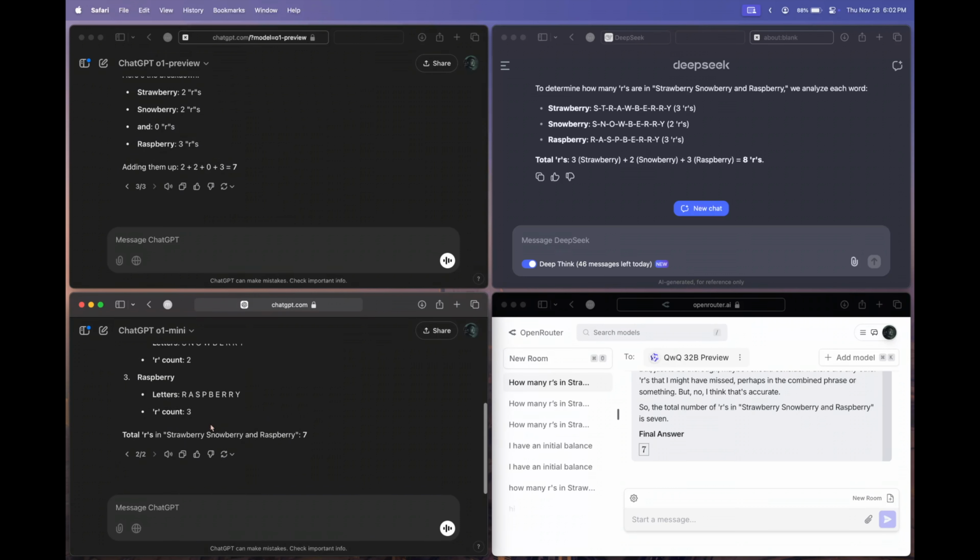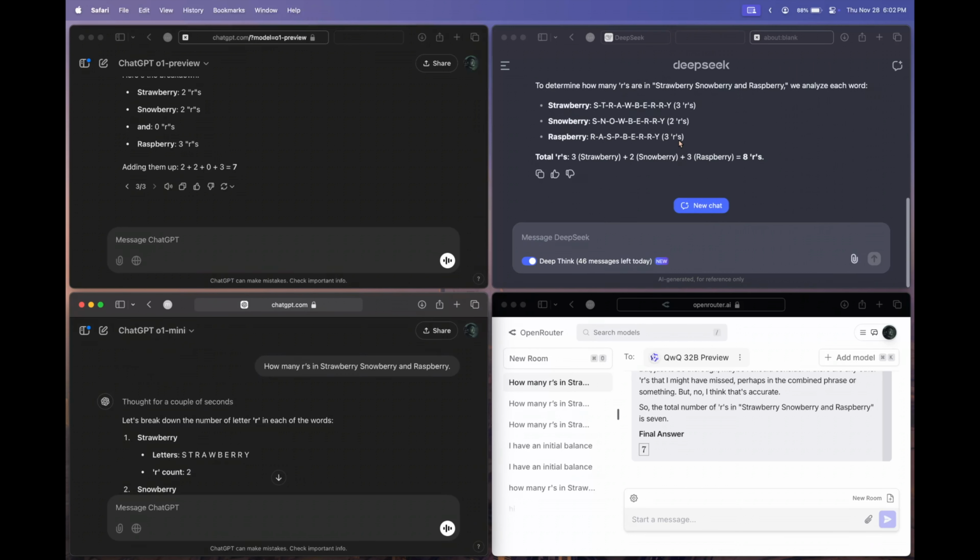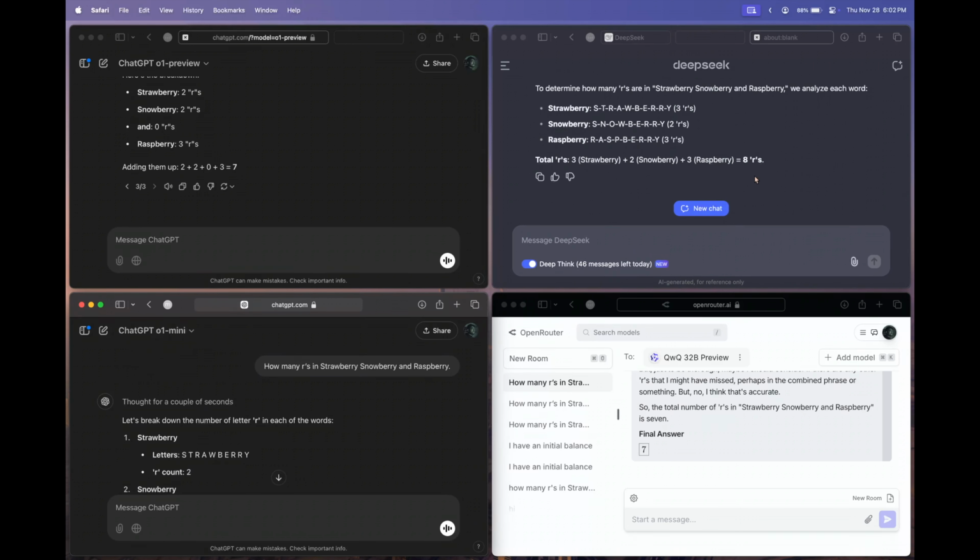So now let's see the O1 mini. Okay, O1 mini gets it wrong as well, it's 7. And now the DeepSeek model gets it right, that is 8, and the Qwen 32 billion preview model gets it wrong, that is 7.